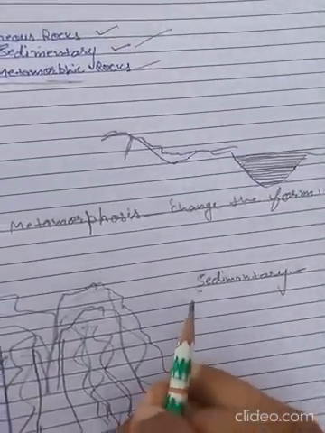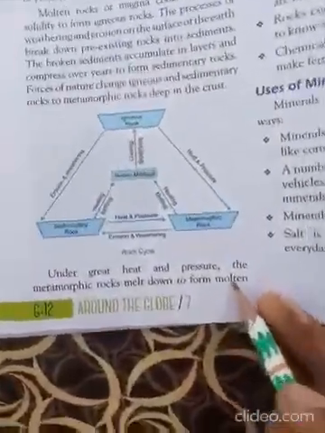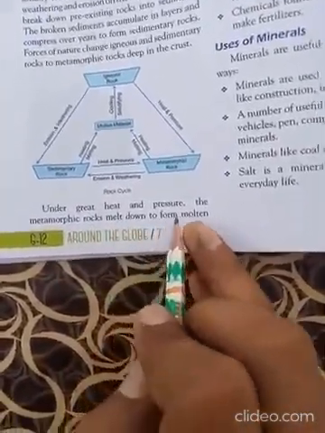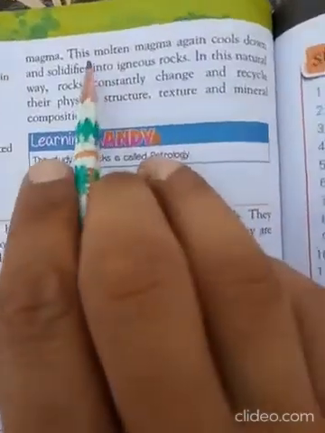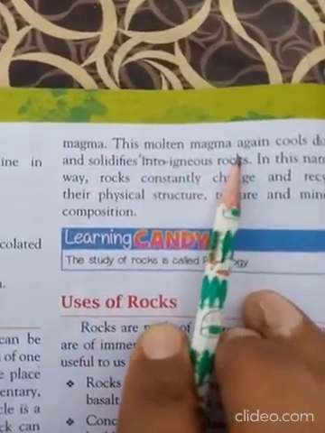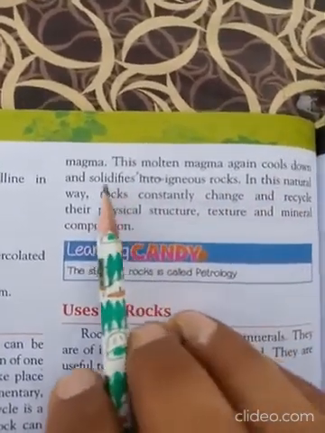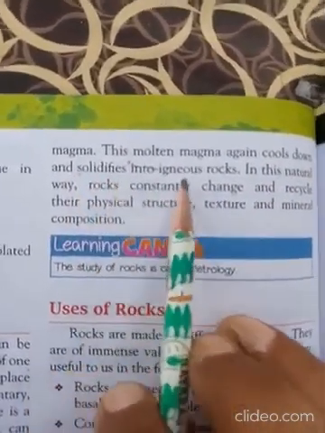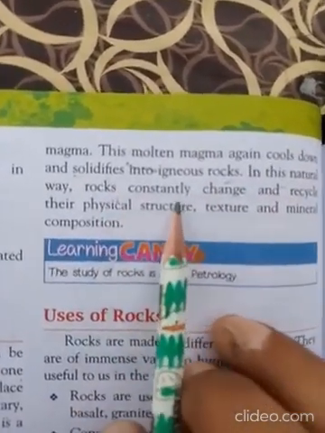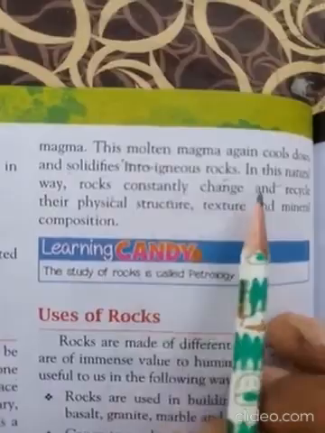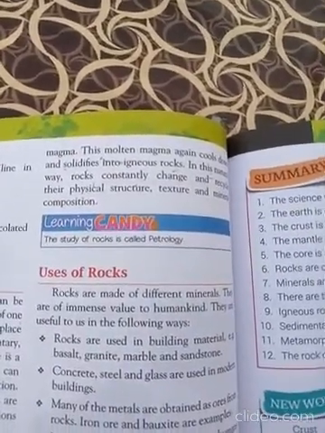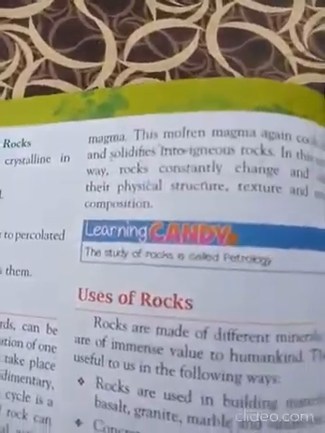Under the crust, with heat and pressure, the metamorphic rocks melt down to form molten magma. This molten magma again cools down and solidifies into igneous rocks. In this natural way, rocks constantly change and recycle their physical structure, texture, and mineral composition.